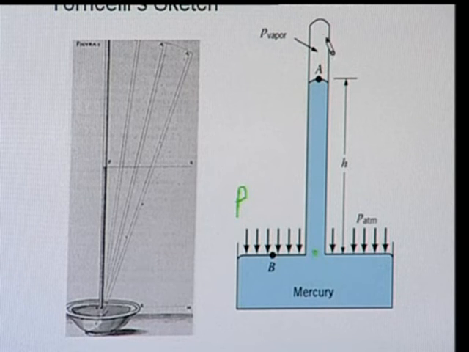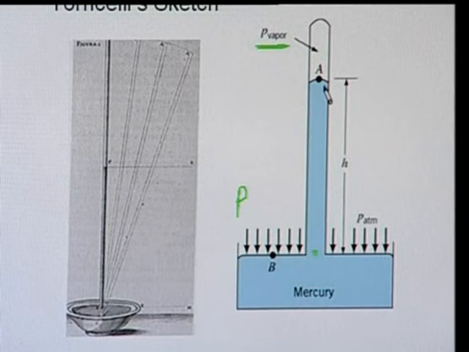So, that is why some of the mercury has come down. So, it means that here we have molecules of mercury, and we know that the vapor pressure of mercury is very less, because mercury has a very low tendency of evaporation. If mercury has a low tendency of evaporation, then it will exert a very low vapor pressure, right.